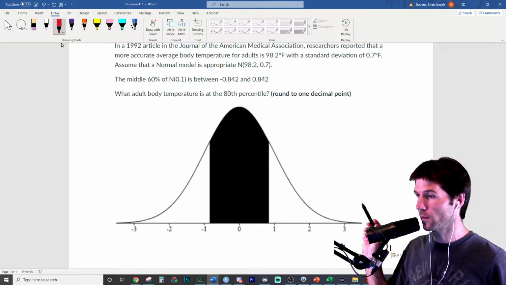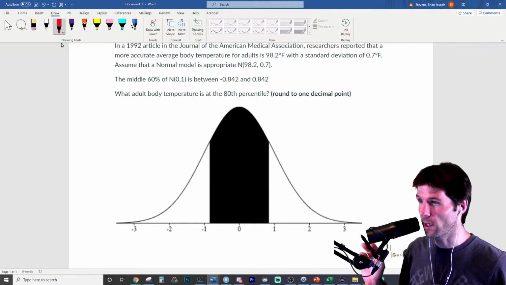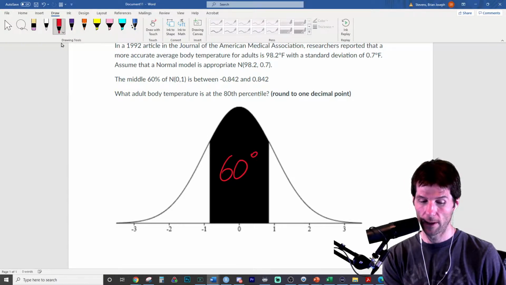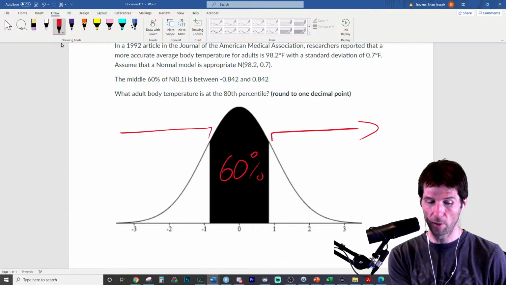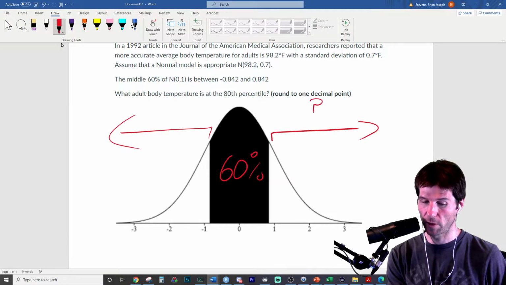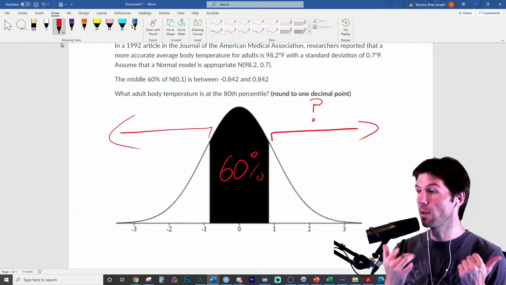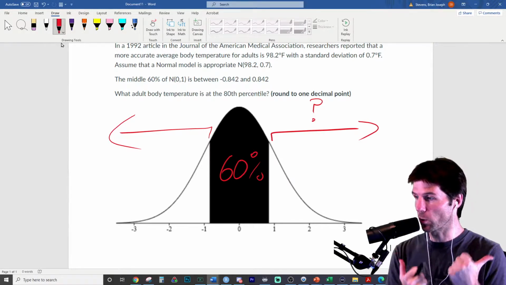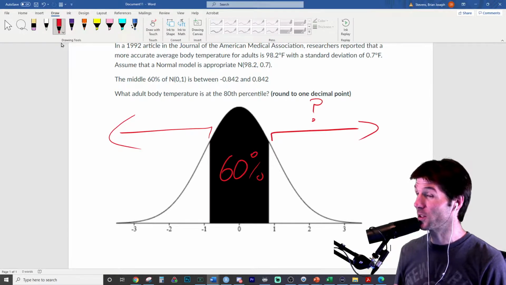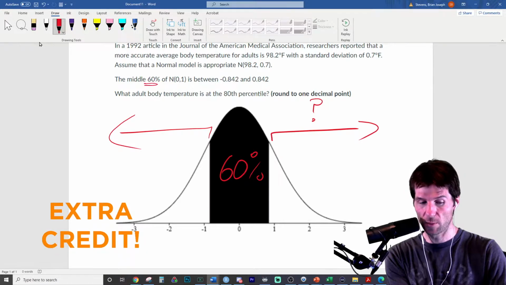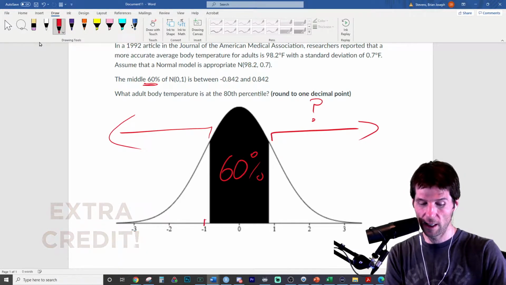So what percent of the curve is shaded here? You always have to be like, what am I looking at right here? What percent is shaded in? The middle 60, great answers, excellent work. So then what percent is above here and what percent is below here? Just tell me what one of these arrows is worth. What do you think I should put above one of those arrows? Remember, middle 60, this much outside, one of the arrows is worth this amount. Great answers. This is the middle 60, just because it's defined to be, which is a little bit less than the middle 68%.